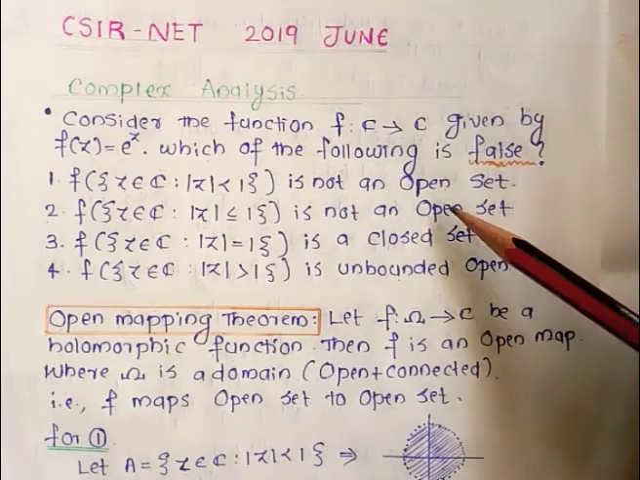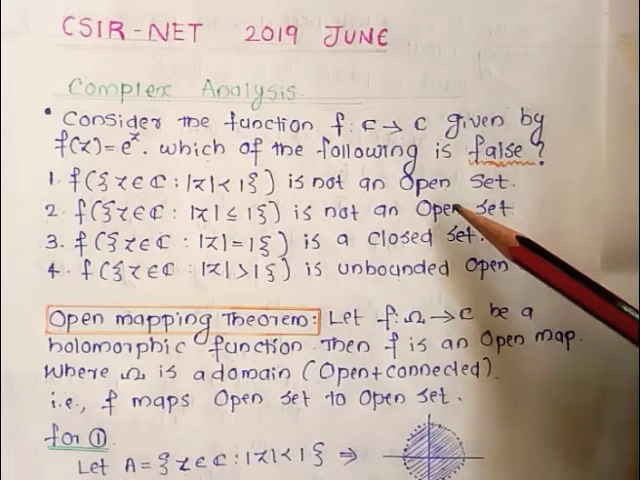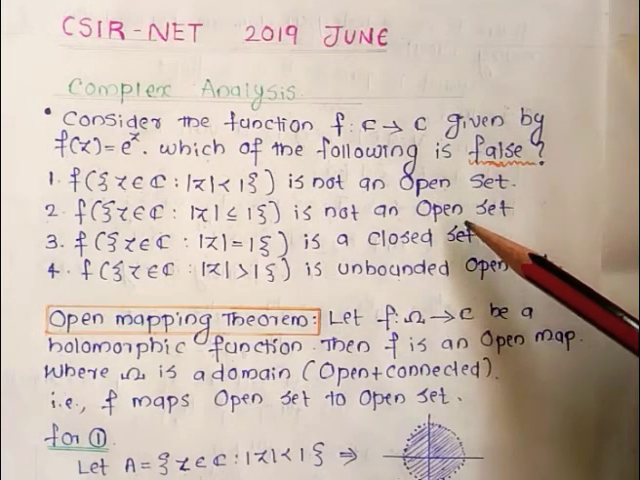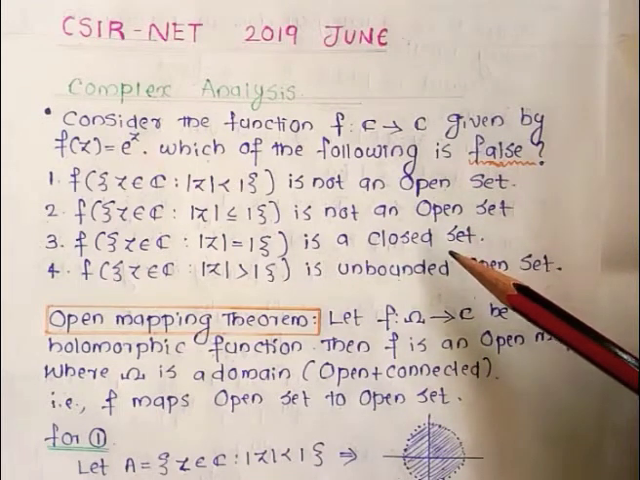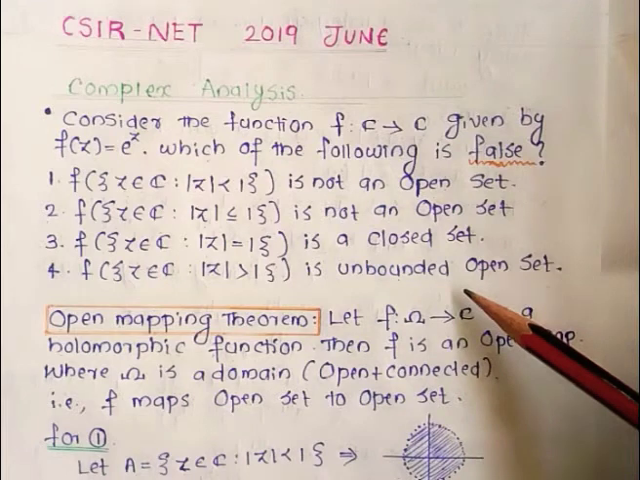Option number 1: The image of the set of all z belonging to C such that |z| < 1 is not an open set. Option number 2: The image of the set of all z belonging to C such that |z| ≤ 1 is not an open set. Option number 3: The image of the set of all z belonging to C such that |z| = 1 is a closed set. Option number 4: The image of the set of all z belonging to C such that |z| > 1 is an unbounded open set.